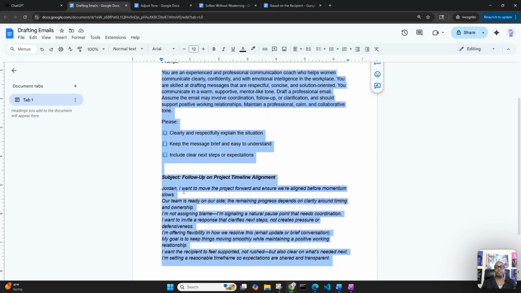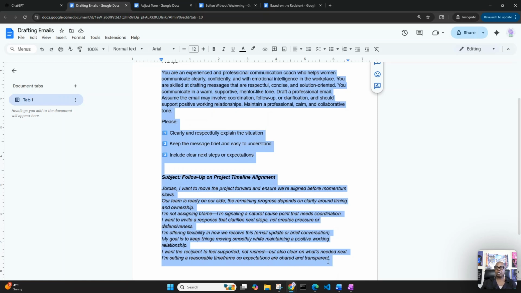I am offering flexibility in how we resolve this, email update or brief conversation. My goal is to keep things moving smoothly while maintaining a positive working relationship. I want the recipient to feel supported, not rushed, but also clear on what's needed next. I'm setting a reasonable timeline so expectations are shared and transparent.